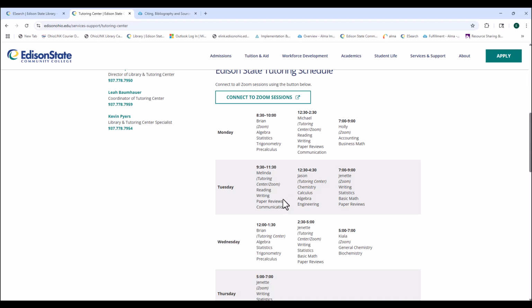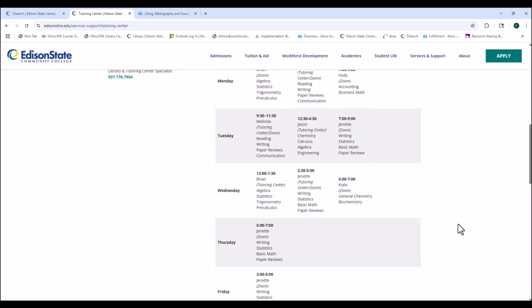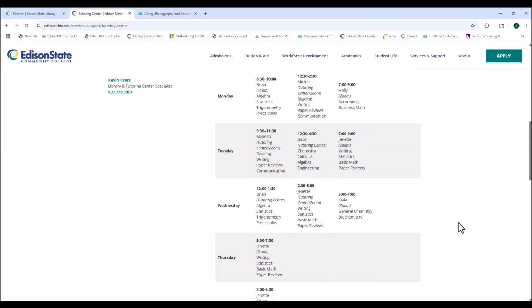Jason is only in the tutoring center, but Melinda is available both in the tutoring center and via Zoom. So if you wanted to connect to the Zoom session, you could connect right here, click that, and it opens the screen, and there's whoever is tutoring for that day during that time frame, and they will go over how you work together on that Zoom session.